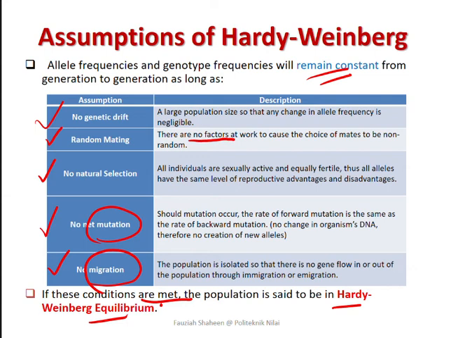Okay, so both migrations, whether you are going into a new population or people from another population are getting into your population, can alter the allelic frequency, sebab there will be a gene flow into or out from that population. Alright, but then if there is no gene flow in and out of this population through migration, then the population can remain constant. Okay, so that's about the assumptions of the Hardy-Weinberg principle.